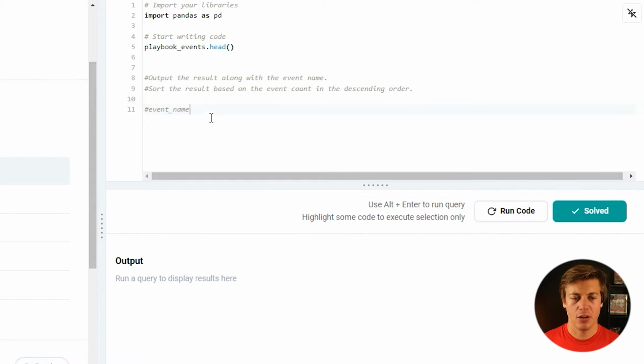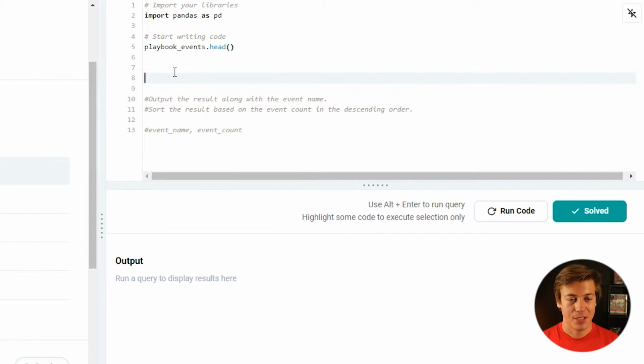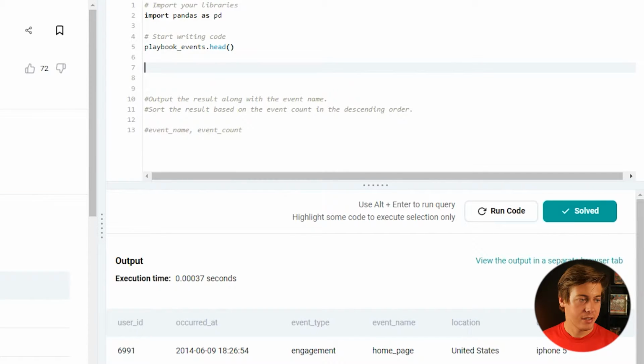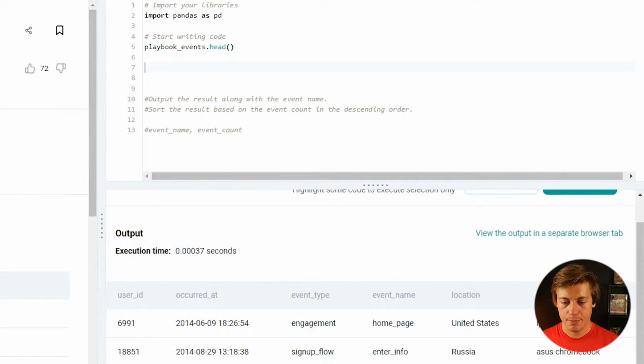And then also event count. So I'll put that in there as well. And I don't need that over here. I don't know why I put that there. But let's run this and see what this data frame looks like. So we have user, occurred at, event type, event name, location, device. All right, so first thing I want to do, because it says performed by MacBook Pro, let's see MacBook Pro. It's all lowercase like that.